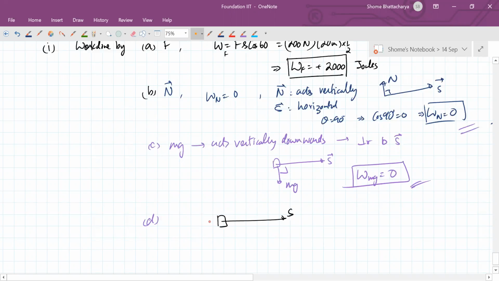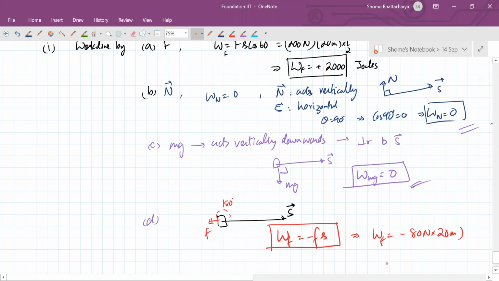The displacement is like this, but friction is acting opposite. Friction is acting at an angle of 180 degrees. So work done by friction will become minus F into S, which is minus 80 newtons into 20 meters, minus 1600 joules.